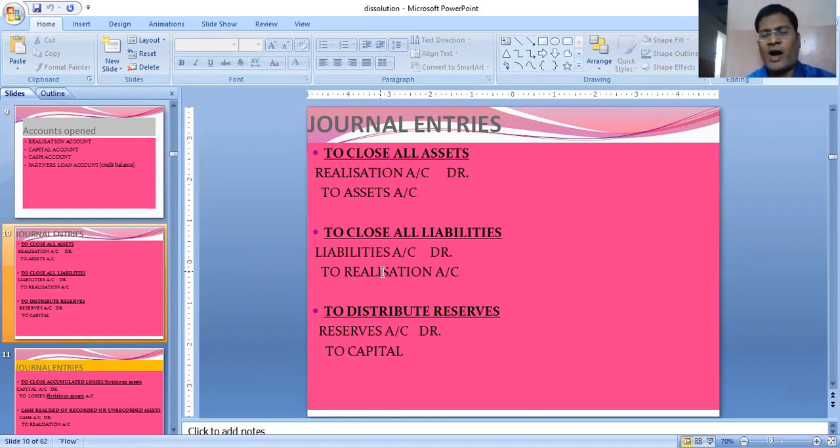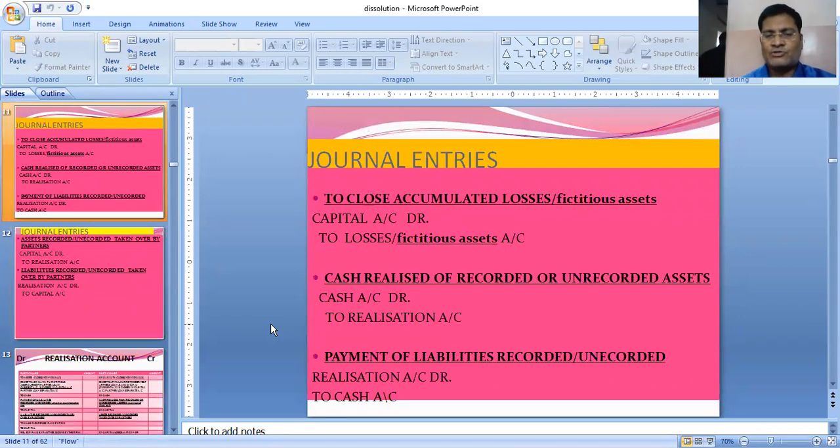It is actually a part of profit and loss account, but we cannot open profit and loss account because the business is no more in existence. It's a profit and loss adjustment account, or realization account. For any undistributed profits like reserves, profit and loss credit balance, it is distributed among the partners in their old PSR, that is reserves to capital account. For any accumulated losses, fictitious assets, heavy advertisements, whatever it is, these losses are distributed among the partners. They have to bear it. So it will be capital account debit to losses.